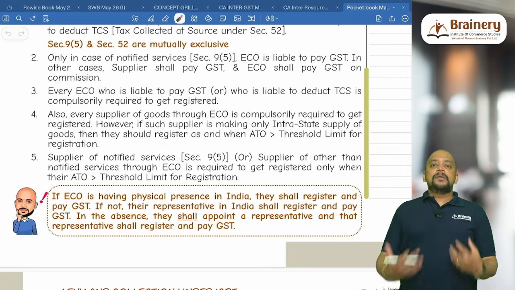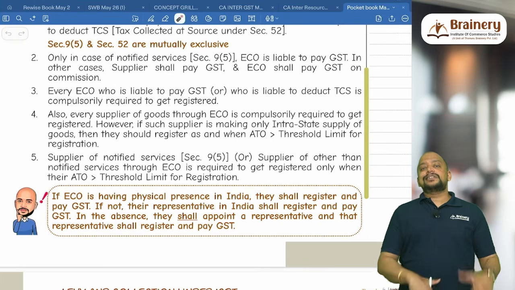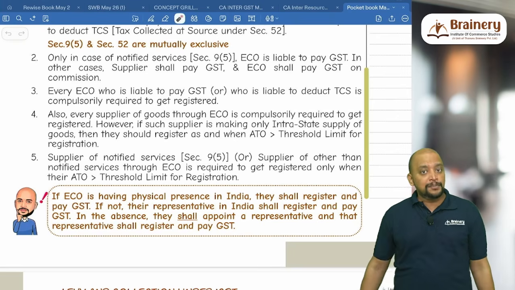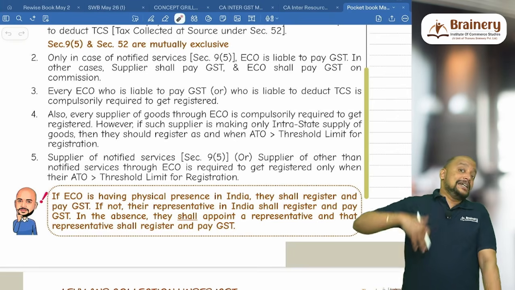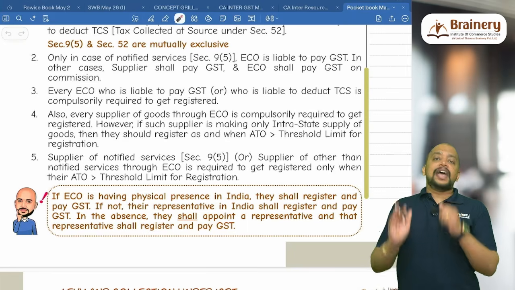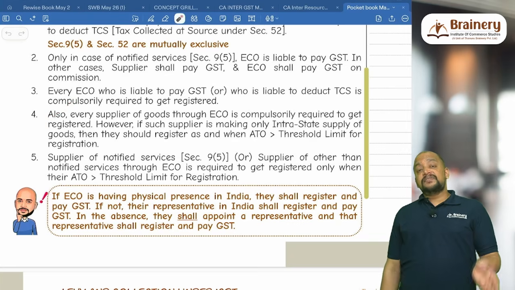What is that? If I am a seller selling goods through e-commerce operator, but if I am making only intrastate supplies, I don't have to compulsorily register. I need to obtain a unique enrollment number, and I need to register only when aggregate turnover exceeds threshold limit. If I am making interstate supplies as well as intrastate supplies or fully interstate supplies, then I have to compulsorily register. That is this point. But services provider.